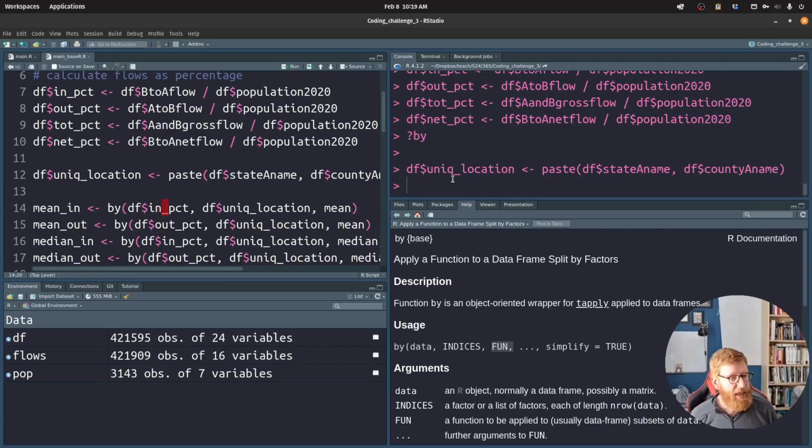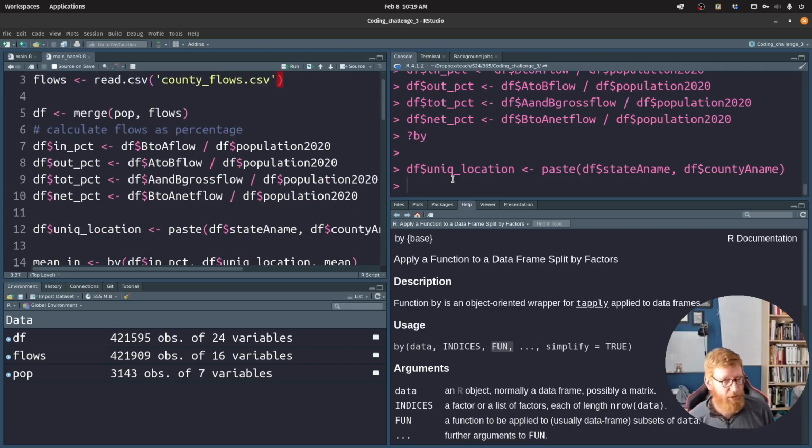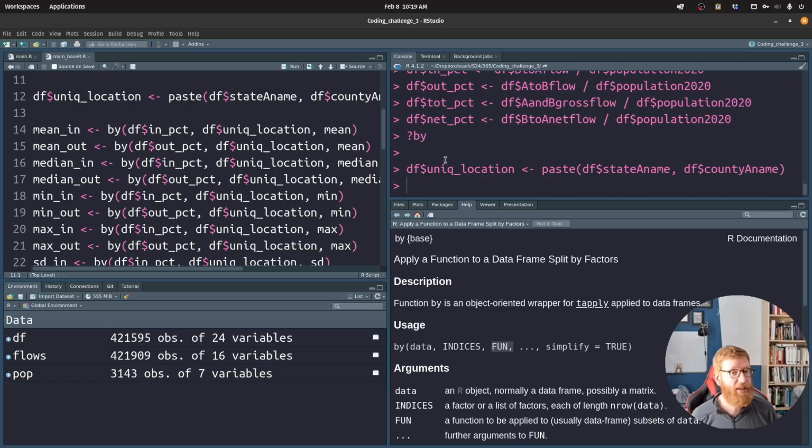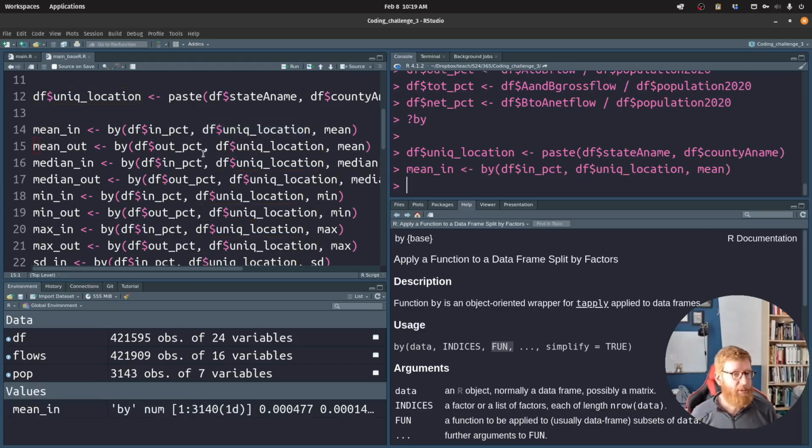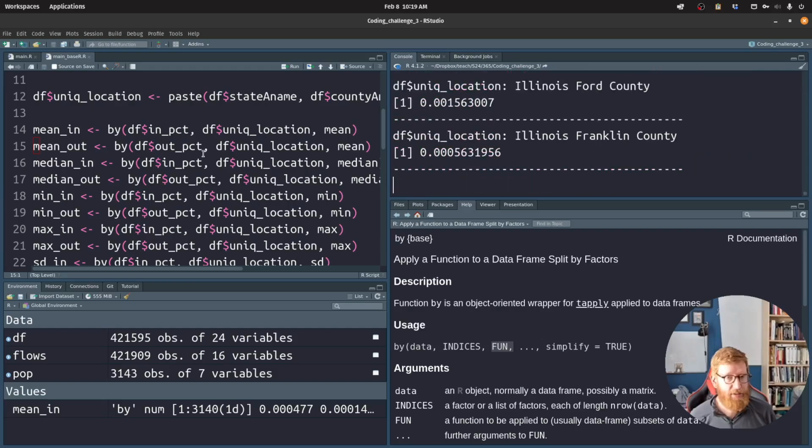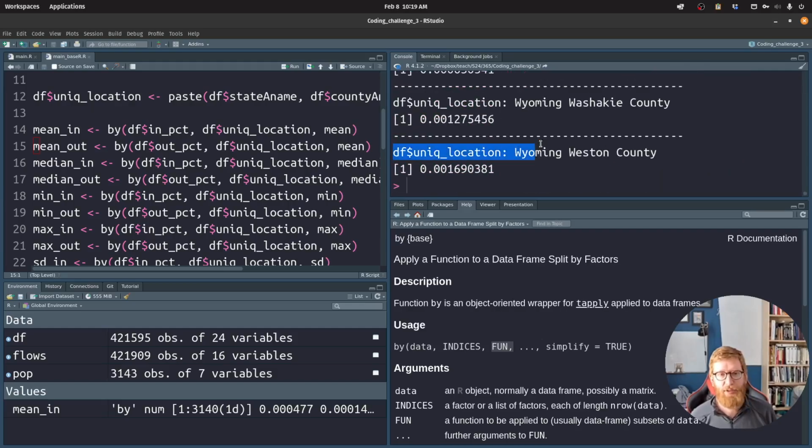So, mean in. We're going to calculate the mean. Whoops, where'd it go? We're going to calculate that mean in percentage by unique location. Let's see what we get. So mean in, we're getting all this weird stuff. Wyoming, Weston County, that's our unique location. And for that, our mean in is 0.001690381. So we've got that.